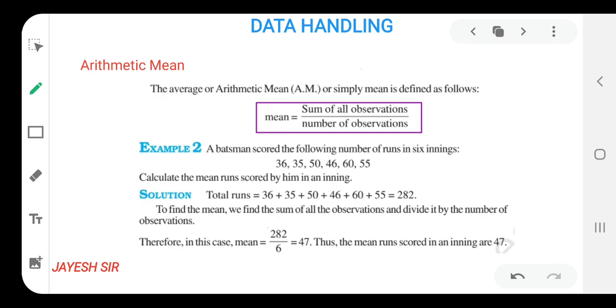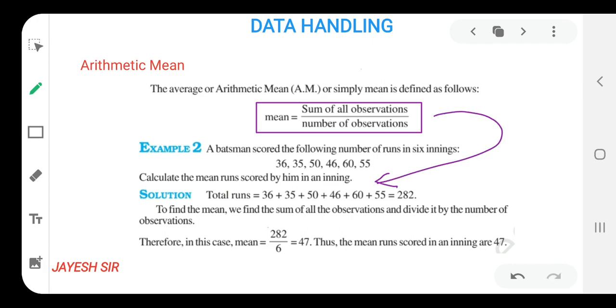Example number 2 of NCERT is given over here. It is written: a batsman scored the following numbers of runs in 6 innings. The runs scored by a batsman in 6 innings are these. I hope you all can see that. Calculate the mean runs scored by him in an inning. Mean. Here the formula is not written, but you have to write the formula after reading the question.